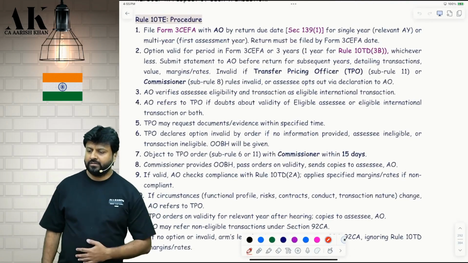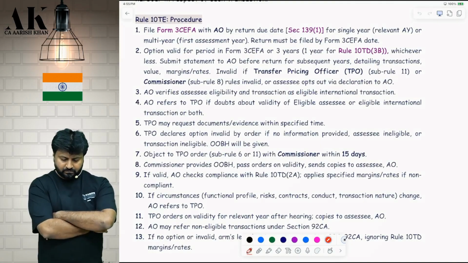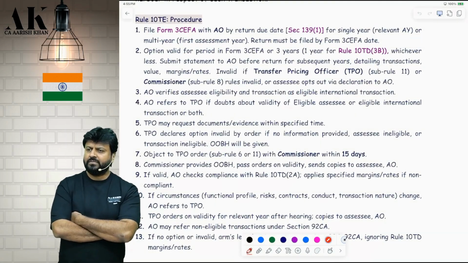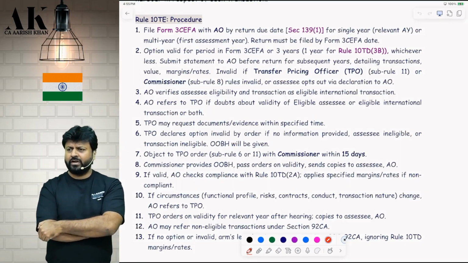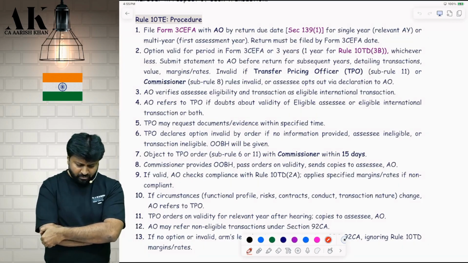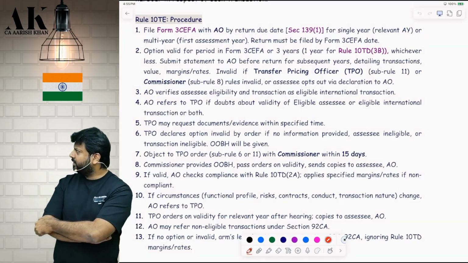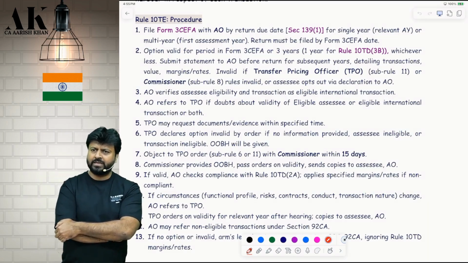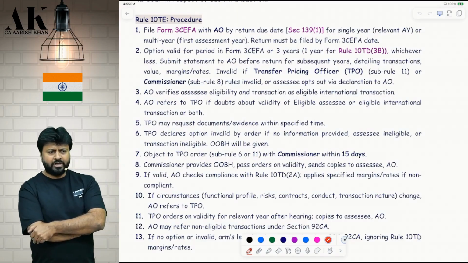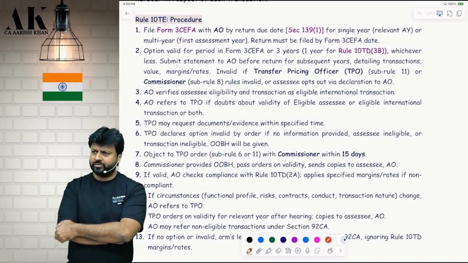Now, the procedure. Shall we see? It's easy, nothing great as such, but just remember once, understand once and leave it. Don't try to learn it by heart. Rule 10TE tells us the procedure, by when you should make an application. Then they will accept the option. They may accept, they may not accept. That is their choice.